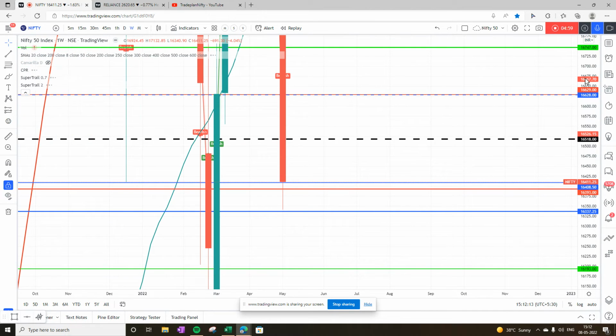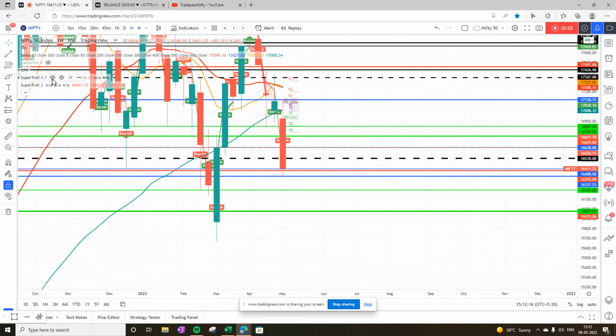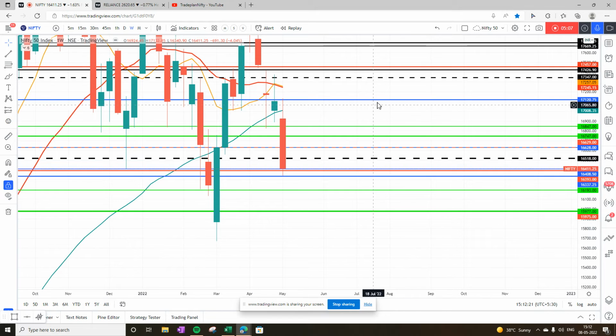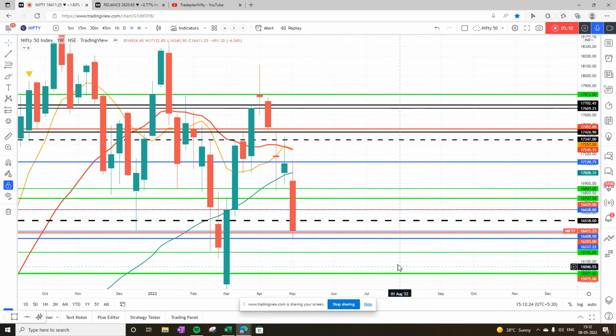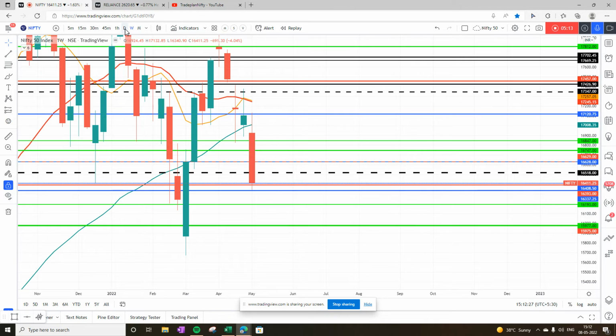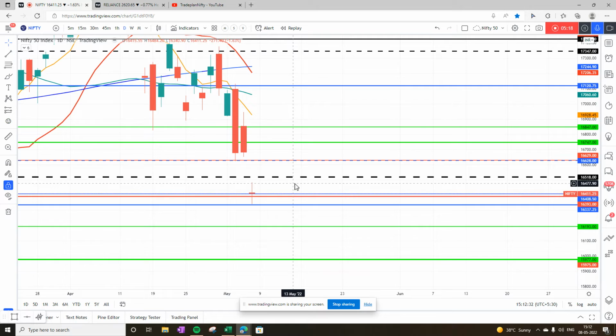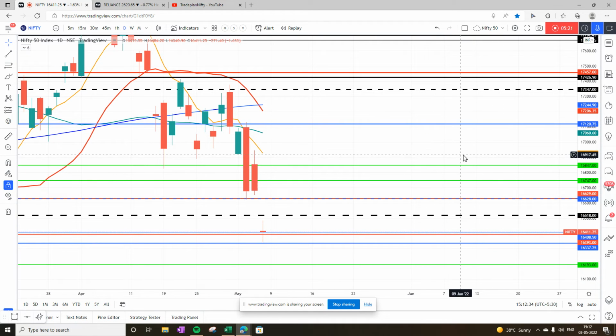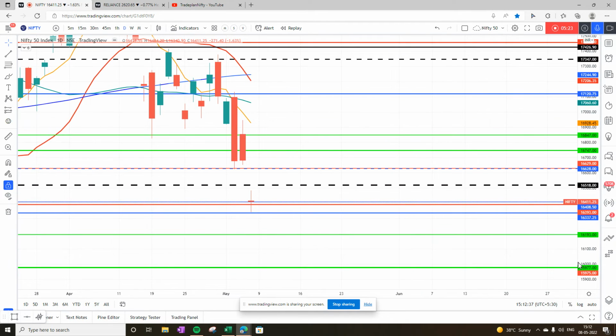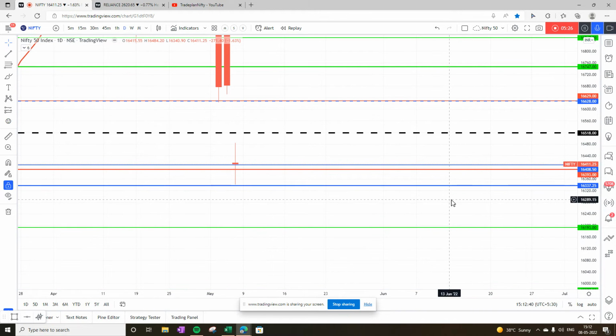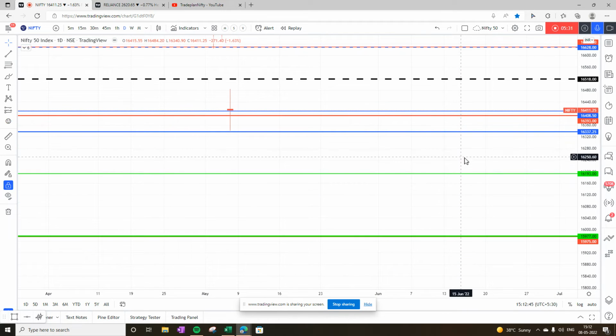But on the weekly chart, let's have a look. On the weekly chart, Nifty is below all the moving averages, so definitely looking weak. And on the daily chart, it is a doji again, just like Bank Nifty. And for the coming week now, the critical support for Nifty is at 16337. If 16337 is gone, then the next support will come at 16190, and a very good support will come at 15975,